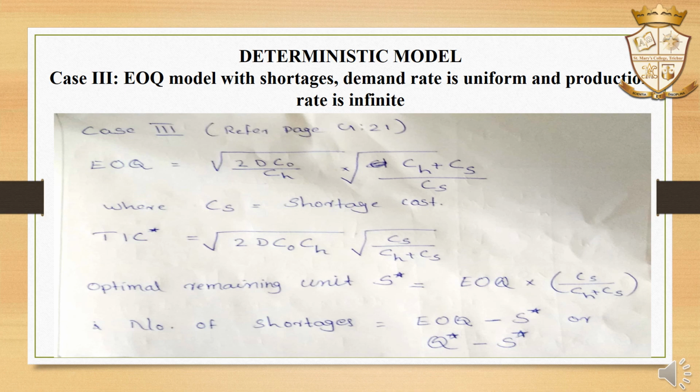Then TIC is equal to root of 2D C0 CH into root of CS divided by CH plus CS. Optimal remaining unit, that is S star, is equal to EOQ into CS divided by CH plus CS, and number of shortages is equal to EOQ minus S star, that is, Q star minus S star.